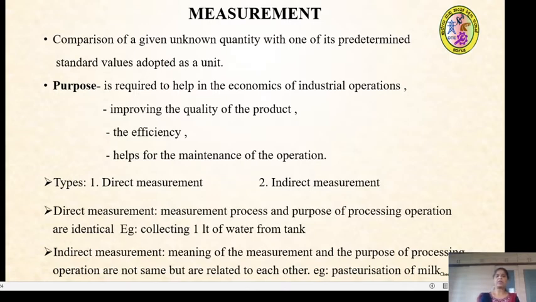Then indirect measurement means the meaning of the measurement and the purpose of the processing operation are not the same but are related to each other. For example, take the pasteurization of milk. In the pasteurization of milk, the pasteurization is being monitored by noting the temperature of the milk, which is an indirect measurement because the purpose is the pasteurization.